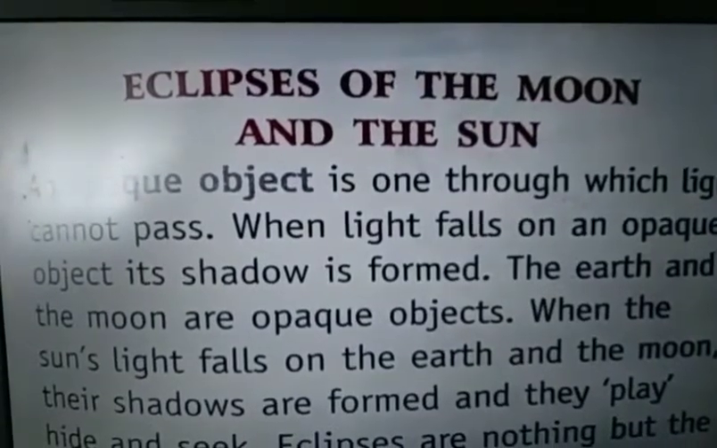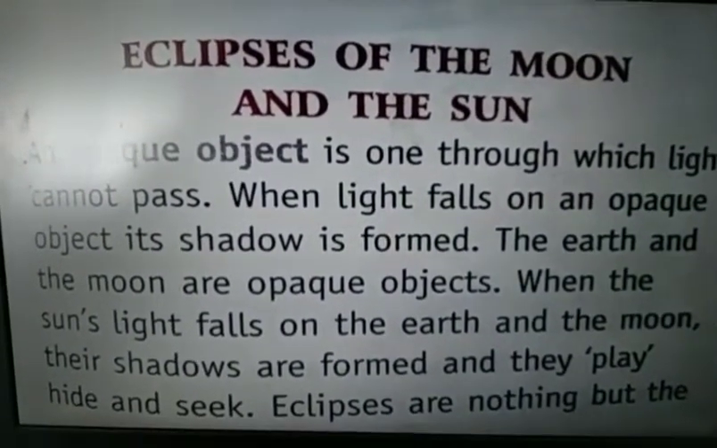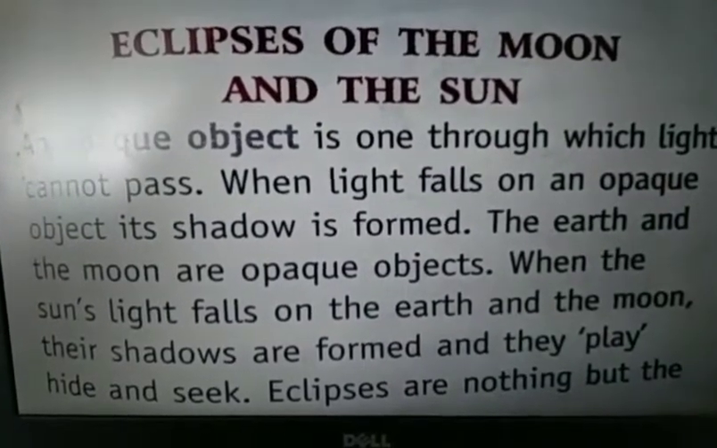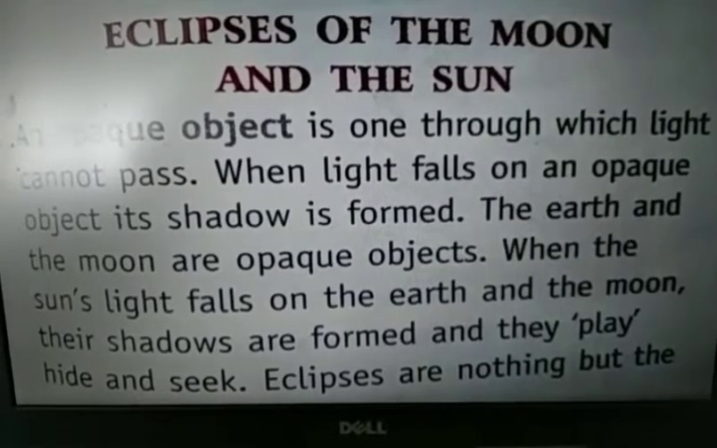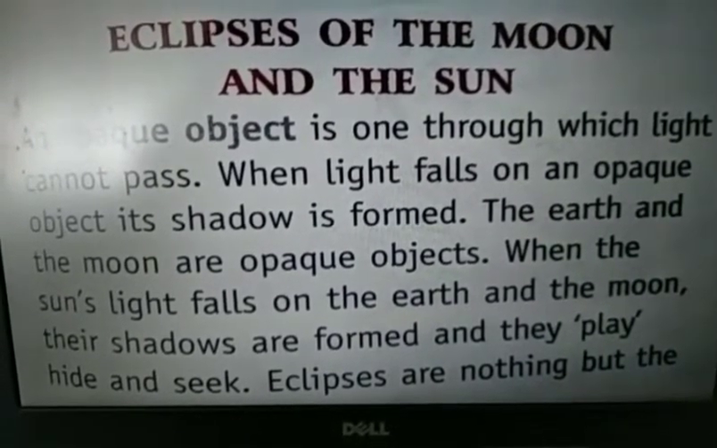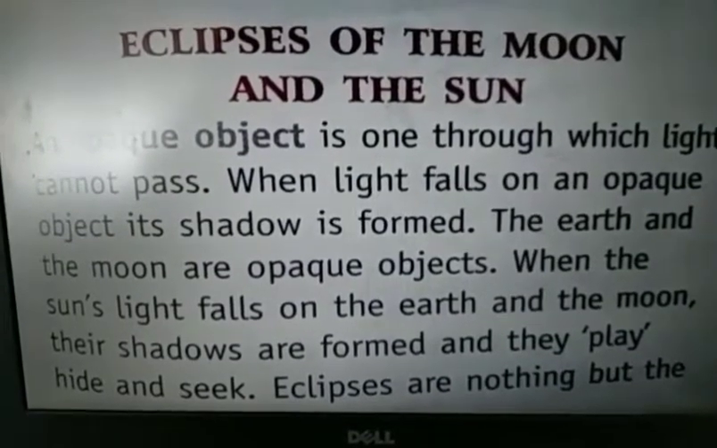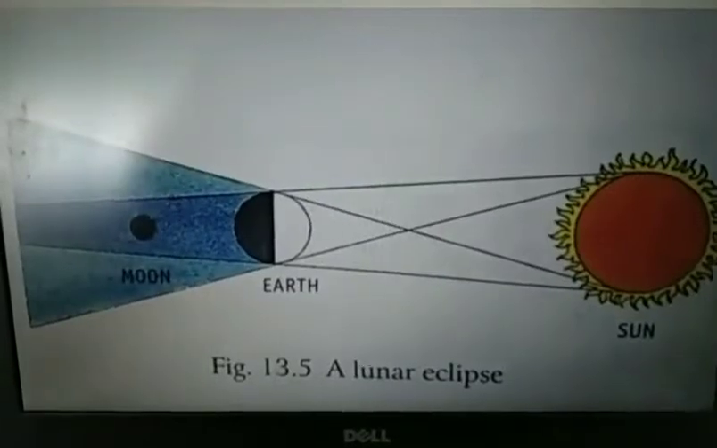Okay, next is eclipse of the moon. Eclipse means what? When these three objects, earth, sun and moon, are in a straight line, on a straight path, and they are hiding behind each other, moon and sun. Just like playing a hide and seek game. That is what we call eclipse.